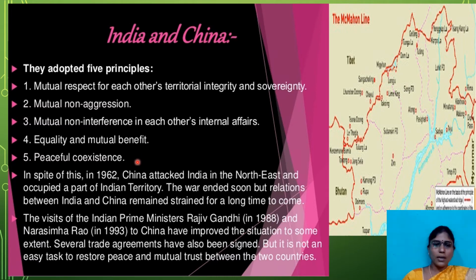Earlier in 1962, China attacked India in the northeast and occupied a part of Indian territory. If you observe, the eastern part of Jammu and Kashmir, almost 50% of the Ladakh region, is captured by China, whereas this side is captured by Pakistan. West Jammu and Kashmir is captured by Pakistan, and East Jammu and Kashmir is occupied by China. The war ended soon, but relations between India and China remained strained for a long time to come.